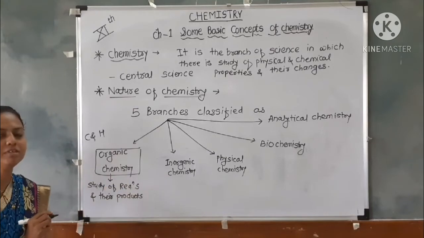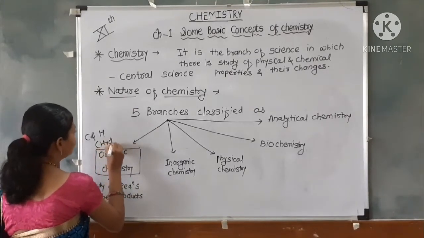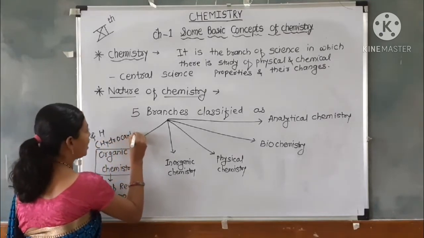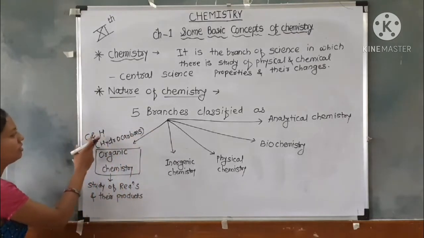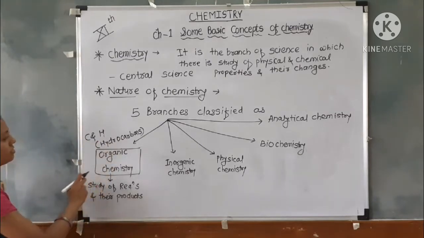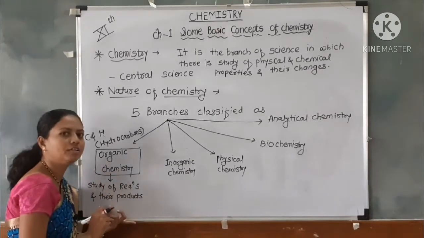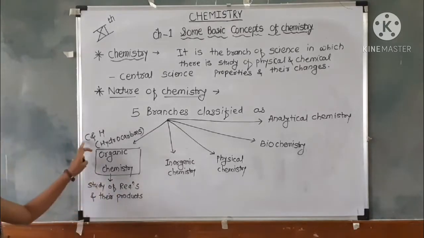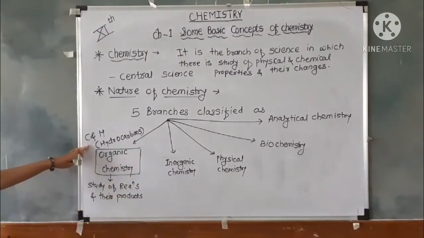So, organic chemistry is also called hydrocarbons. That means it contains hydrogen and carbon. Hydrocarbons means containing the hydrogen atom and carbon. Organic chemistry is the study of reactions and their products. It contains carbon and hydrogen atoms, so it is also called hydrocarbons.